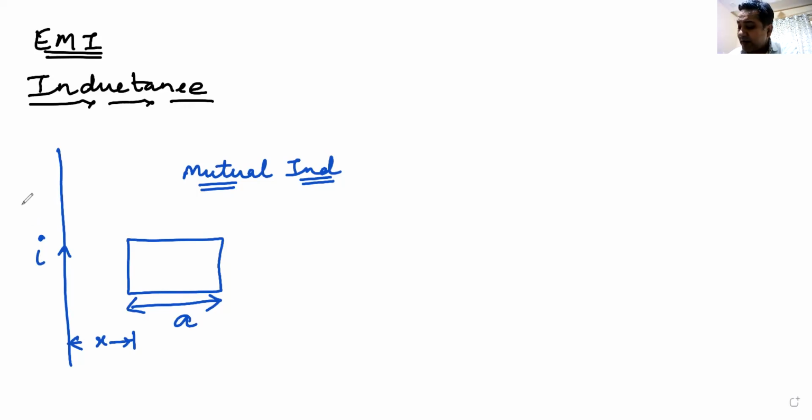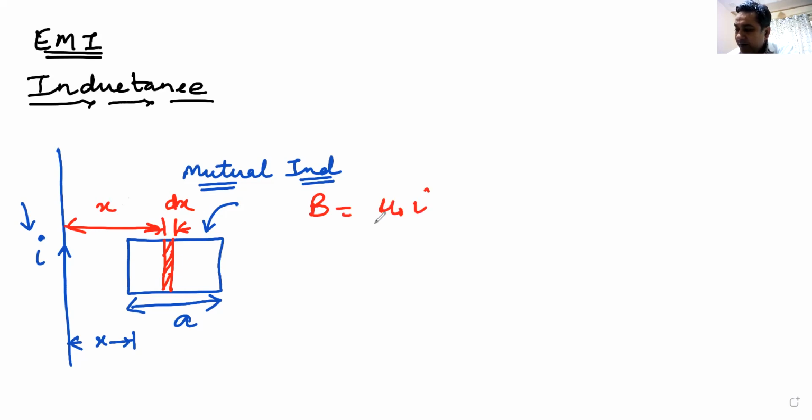I will assume a current I in this wire. With this current I am going to find the flux linked in this coil. How will I find the flux linked in this coil? I think I discussed it in the previous class. I will take an element of width dx at a distance x. The magnetic field at this point will be mu naught I by 2 pi x.